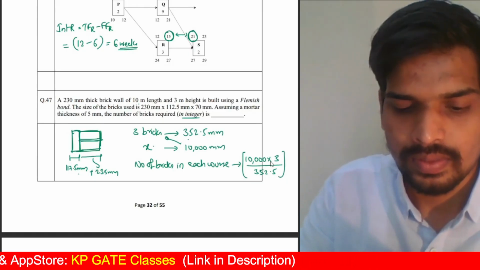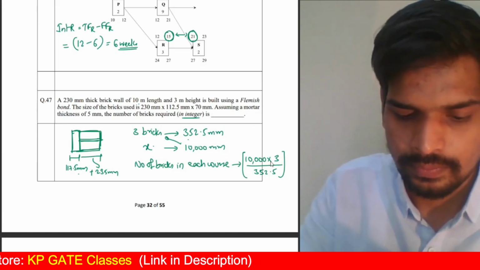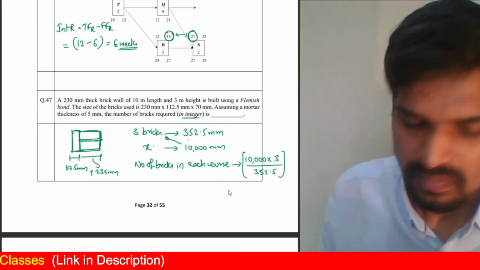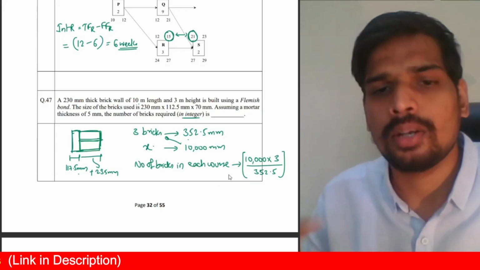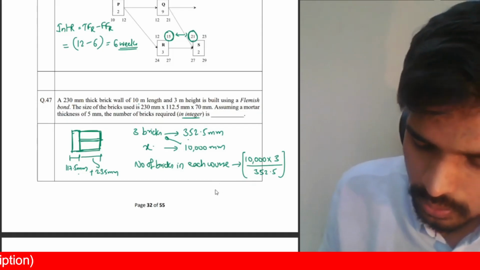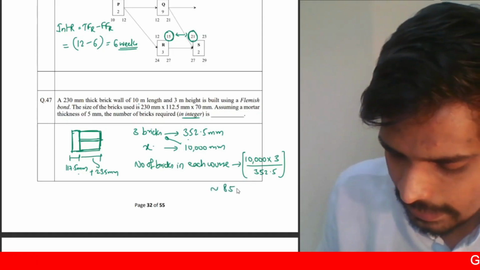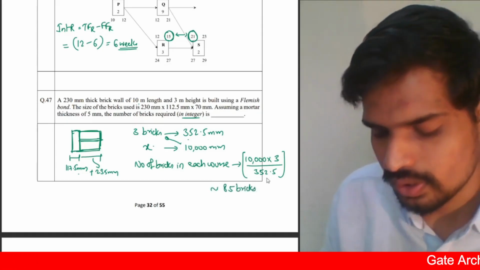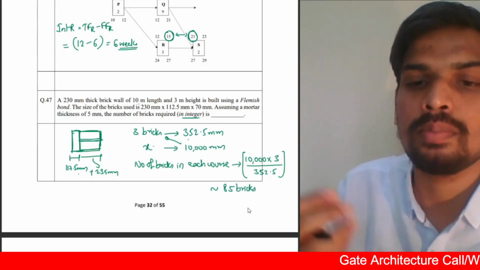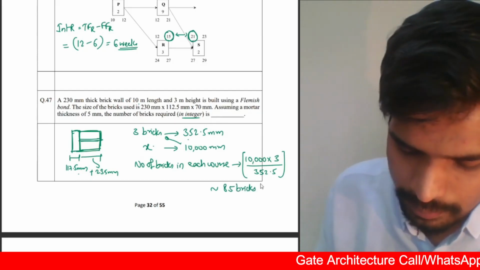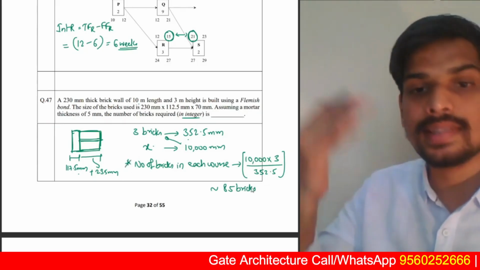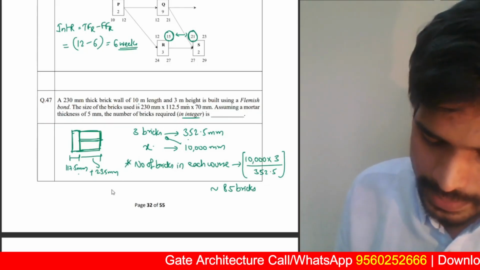30,000 divided by 352.5. You'll get this approximately as 85.1. So I'm neglecting that 0.1 considering that it is included in the mortar part. So approximately 85 bricks. I told you there is rounding off involved. We want an answer in integer, so I'm rounding it off. Instead of 85.1, I'm taking 85. 85 bricks. That's the number of bricks in each course. Now, how many courses are required? The height of the wall is 3 meters.